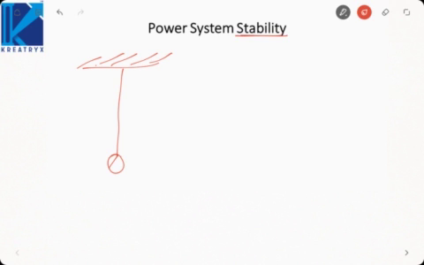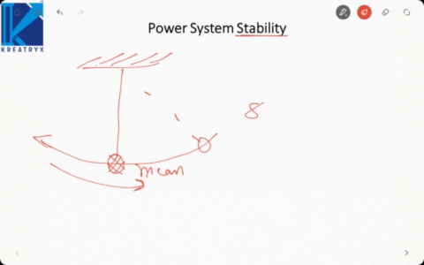Now the mean position of the pendulum is like this. If you disturb it sideways, then it will oscillate about the mean position, but it will eventually settle down to its mean position. So that is why this system is stable. That means any stable system must always reach the initial condition again after experiencing a disturbance. That is the criterion for stability.